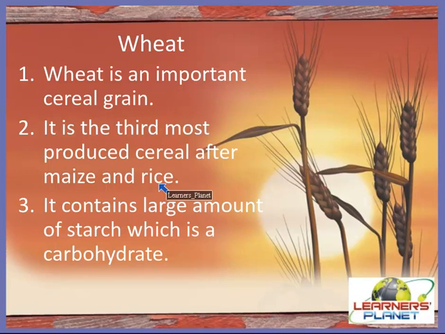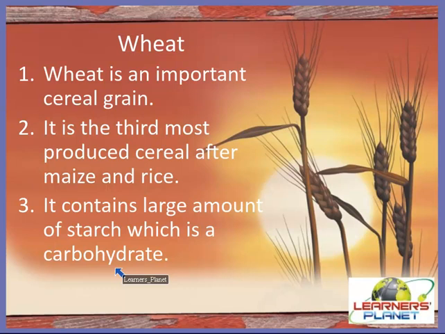So it was one of the first crops which was cultivated on a large scale because it was a very easy process to cultivate wheat. And you will be amazed to know that wheat grain is a staple food which is used to make flour for steamed breads, biscuits, cookies, yummy cookies, then cakes, pasta, noodles, etc. And even carbohydrates contain a large amount of starch, right? Starch is a type of carbohydrate which gives us a lot of energy, right?